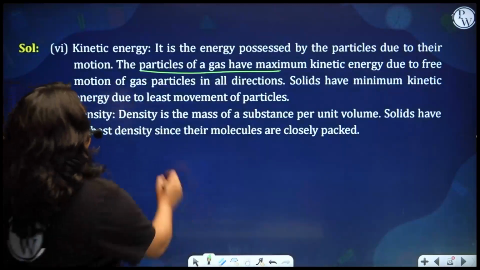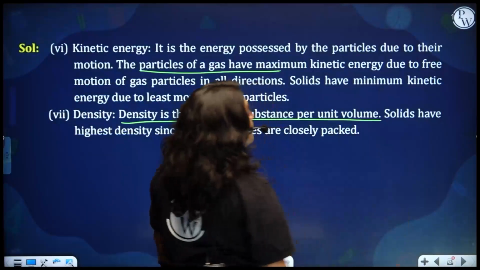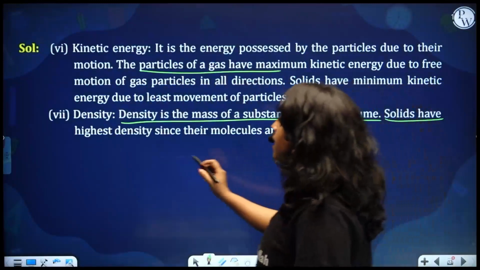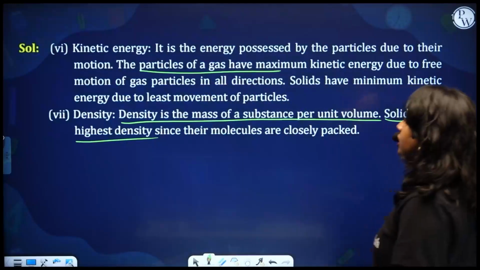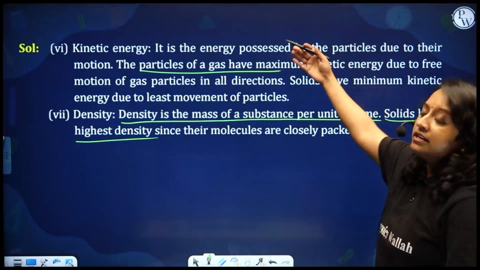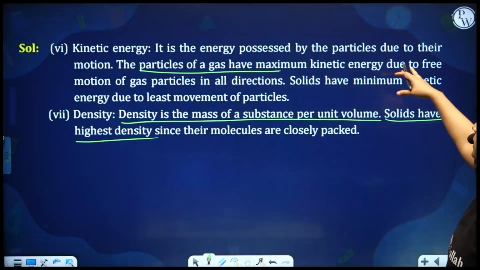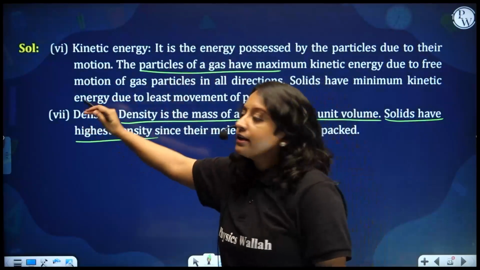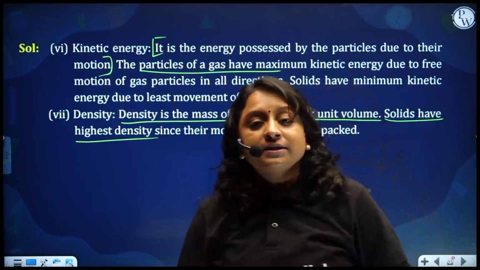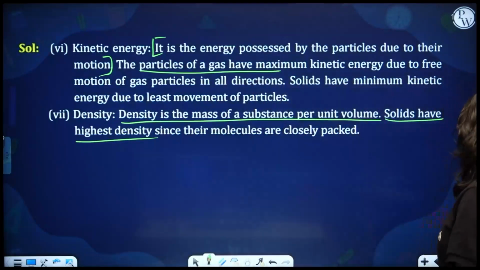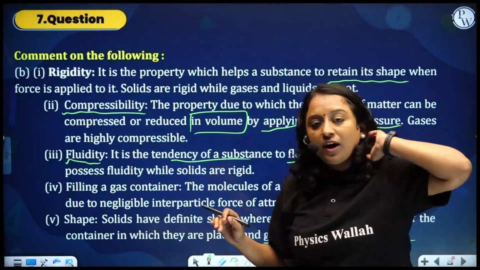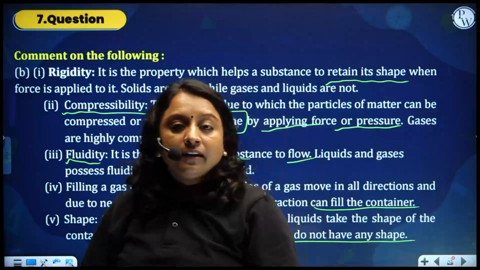Then comes density. Density is the mass of the substance per unit volume. Solids do have the highest density compared to molecules of liquid and gas. Kinetic energy, the definition, is the energy possessed by the particles due to their motion. Okay, energy due to motion. What is density? Mass of a substance per unit volume. What is shape? For shape, you have to take the three states of matter and then define the shape.